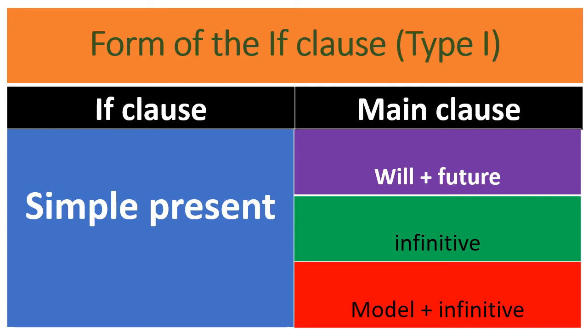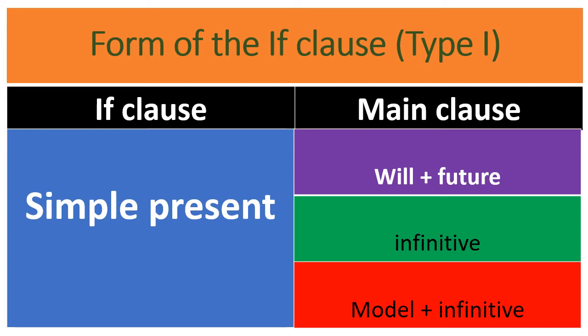See here, three ways. The first one is will plus infinitive. The second one is the imperative. The third one is modal plus infinitive. So, in three ways we use the main clause.